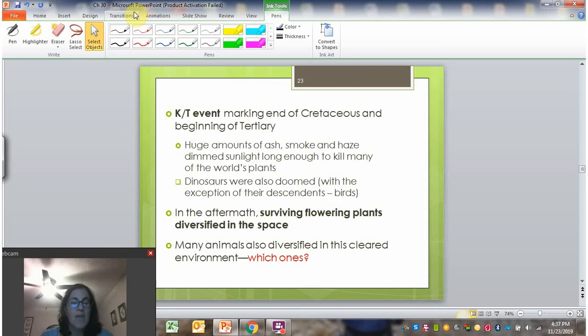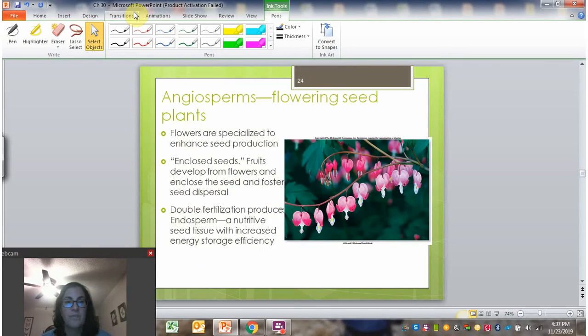And actually the same thing happened with animals. The reptiles had been the dominant species on Earth. And after the KT event, there was a void left by the extinction of the dinosaurs, and that void was filled by the mammals. And so today mammals are one of the dominant types of animals on Earth.